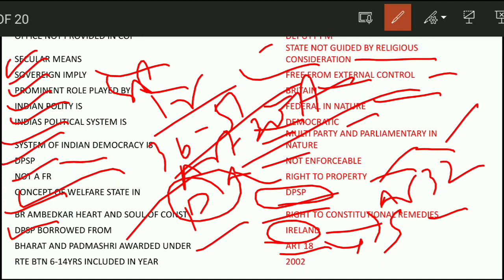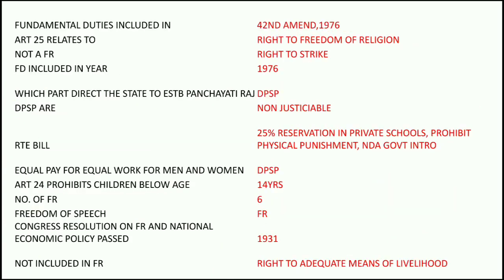Next question. Right to education between 6 to 14 years was included in the year 2002 and it was inserted through the 86th Constitutional Amendment Act, which also added Article 21A. Next question.